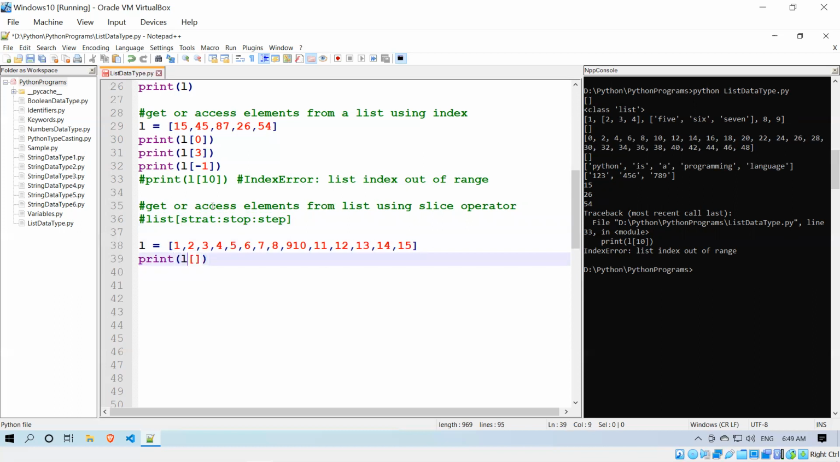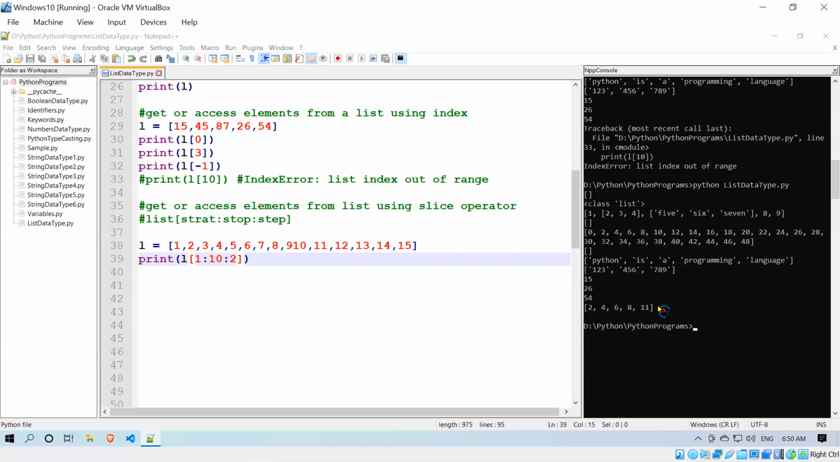So print l of the start value. I need 1 to 10 with the step 2. When I take it like this, you see that 2, 4, 6, 8, 1. Sorry, there is a comma missed.